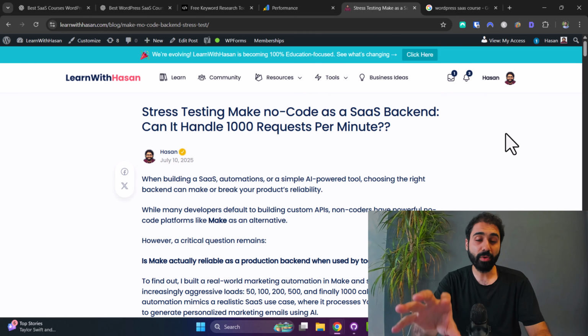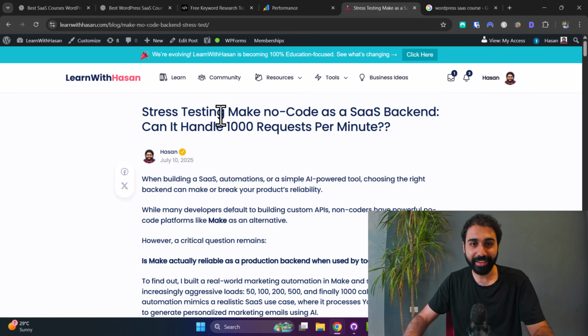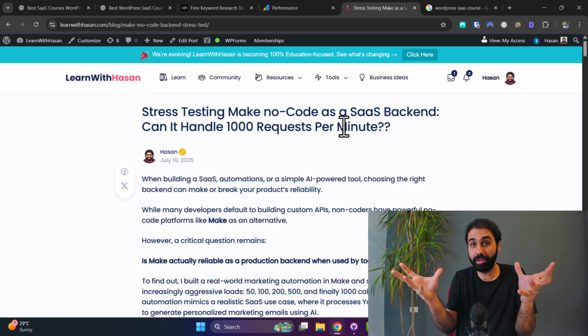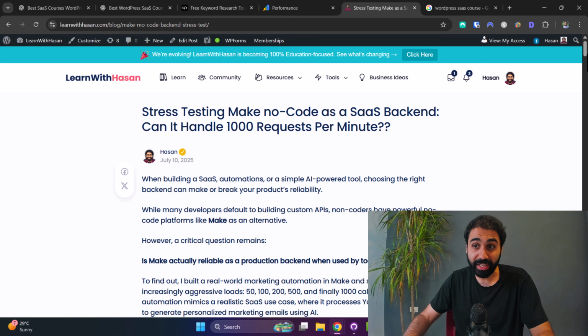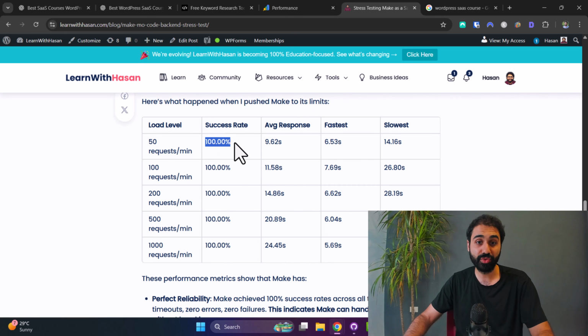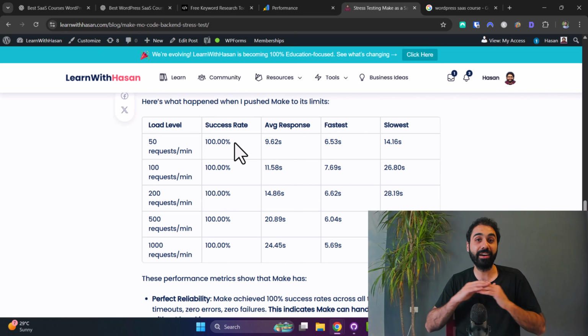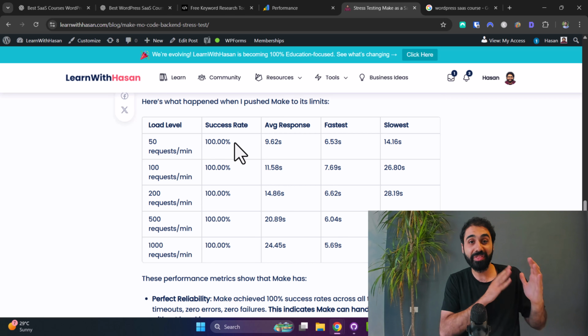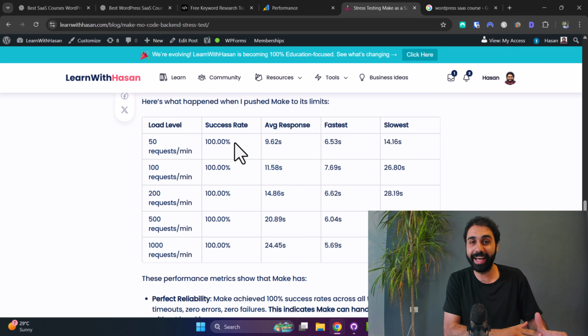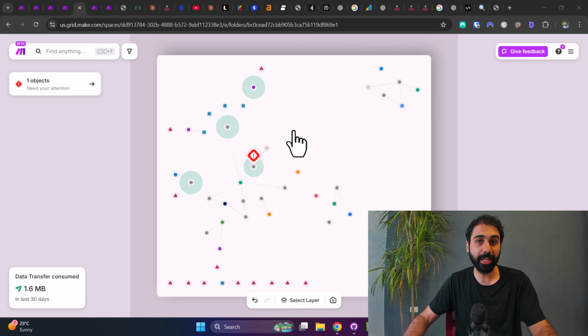Not only that, on my website, I published this case study or this stress test I made with Make to check if it can handle 1,000 requests per minute, simulating real-world micro SaaS traffic. You can read this blog, and in the results, you can see I got a 100% success rate in all tests. So we can say comfortably, Make can handle 1,000 requests per minute, and you can build a full backend for your tools or micro SaaS with no code and Make. And the grid system will definitely help you when you scale your scenarios with Make.